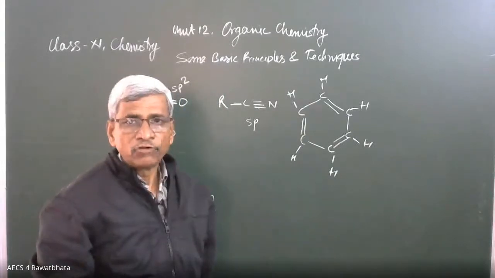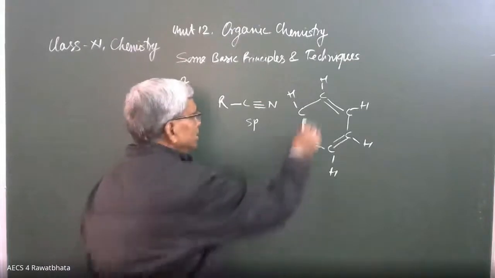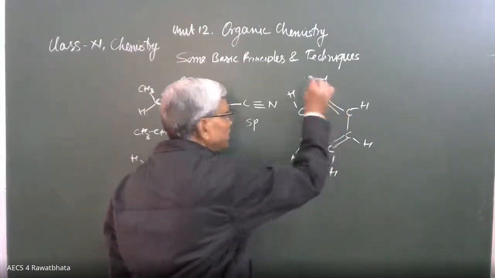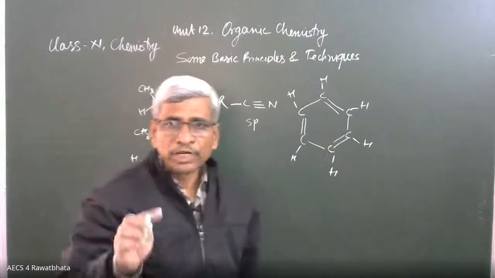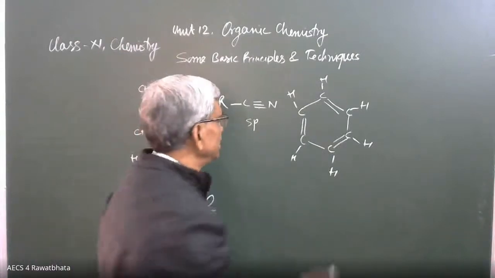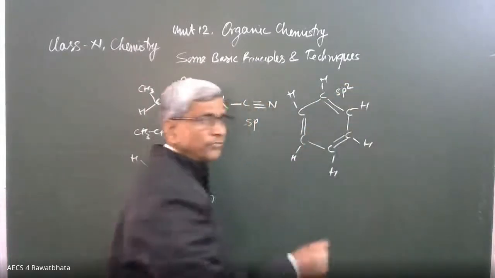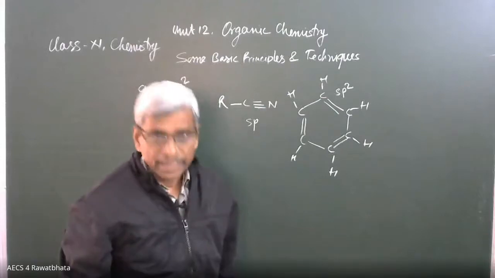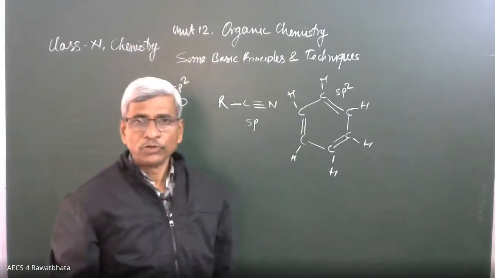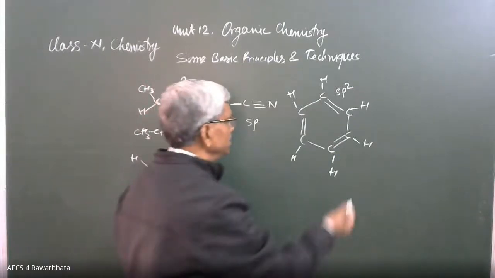Then what is the state of hybridization in this compound? Here there are 3 sigma bonds and 1 pi bond. 1 pi bond means 1 p orbital of the carbon is unhybridized. That's why here is sp2 hybridization. Only 1 p is not participating in hybridization. Okay, beta, clear? This is the way to decide the type of hybridization.